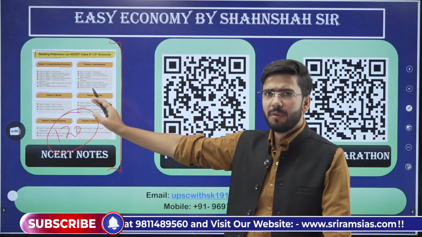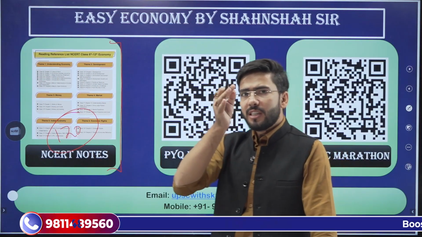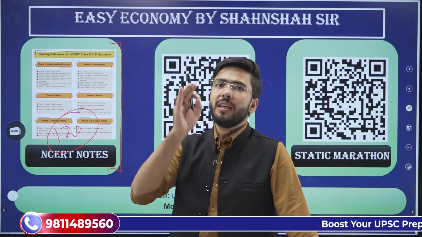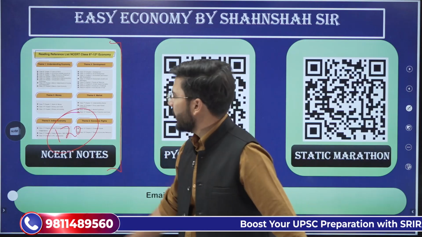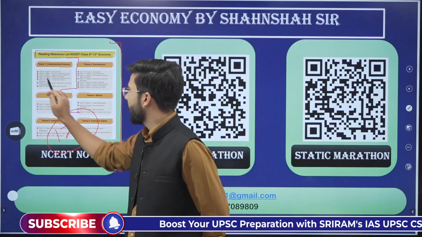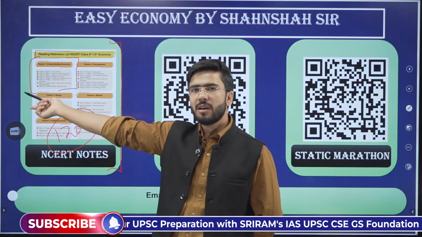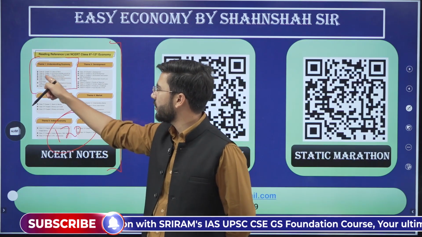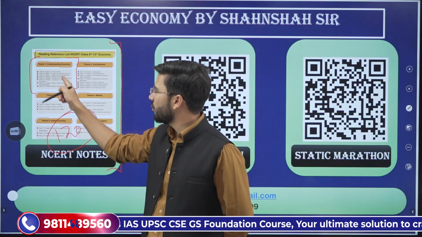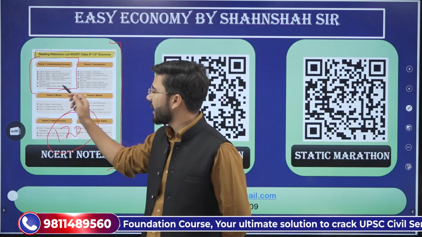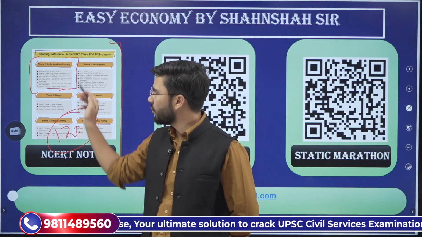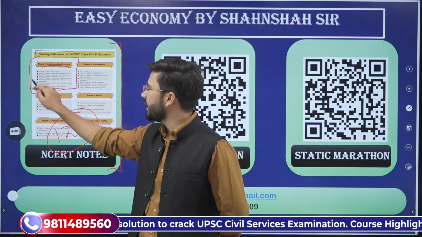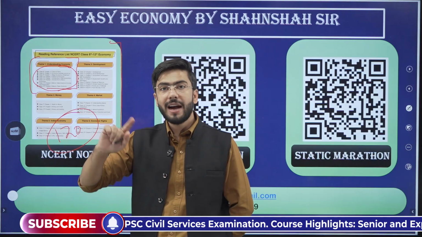This is a 120-page document under which the chapters of NCERT have been arranged in a manner that you understand economics. See, for example, there are 2 chapters from 6th class NCERT, 1 chapter from 9th, 1 from 10th, 2 from 12th, and the last from 12th. So you need to understand why these are being clubbed together.